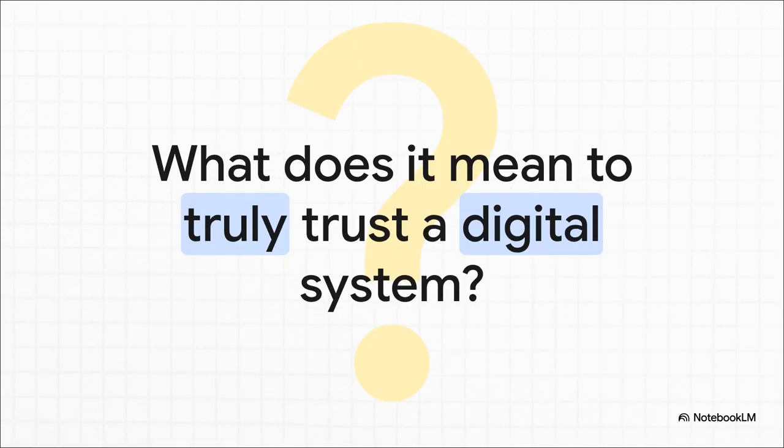Okay, let's really dig into this. When you send a secure message, you trust it gets there safely. But what is that trust actually based on? Is it a feeling, an assumption? In the world of security, that is just not good enough. We need something concrete, something we can verify. So the real question is, can we stop hoping a system is secure and start mathematically proving it?